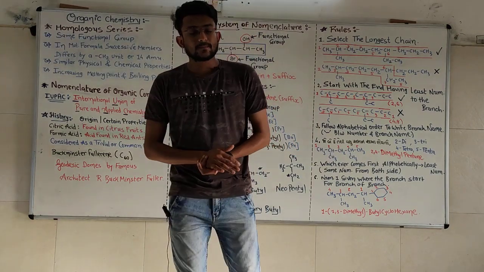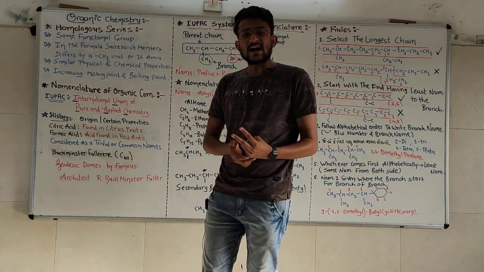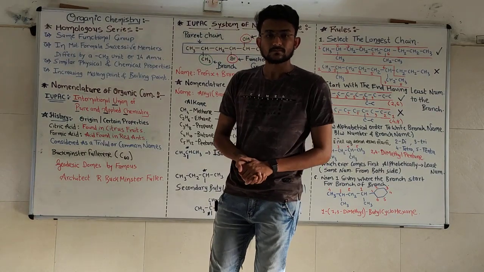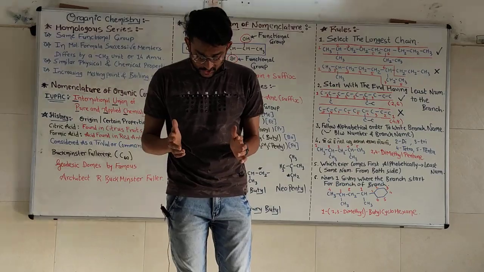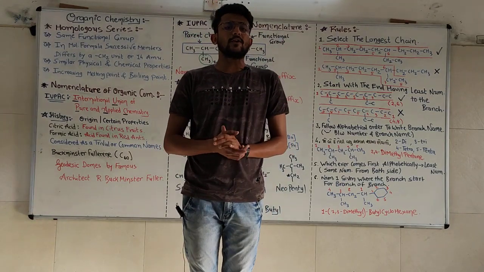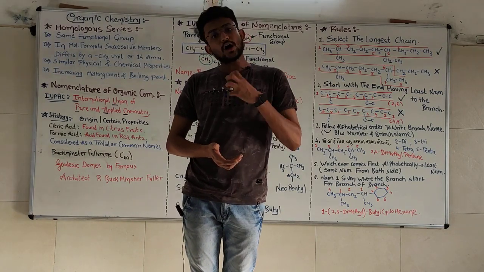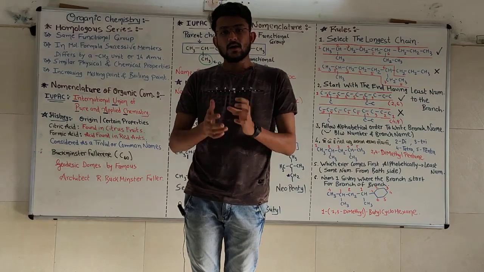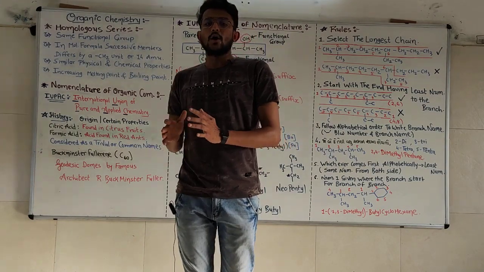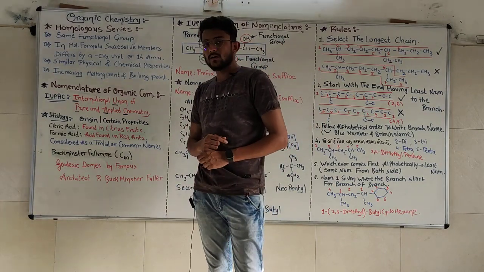Before we start, I am going to give you two different words. The first one is functional group. Now what is a functional group and how do we know that we are talking about one? An atom or a group of atoms which determines all the chemical properties of the organic compound is known as a functional group.